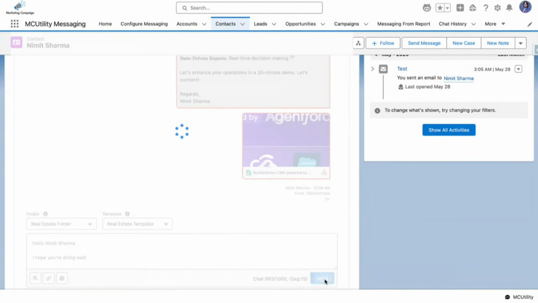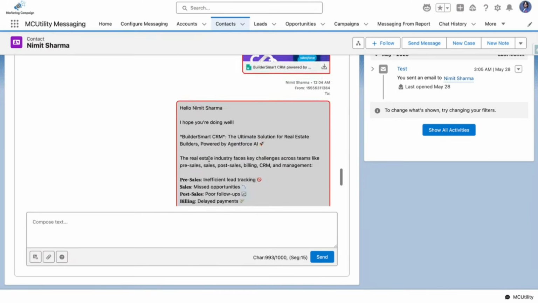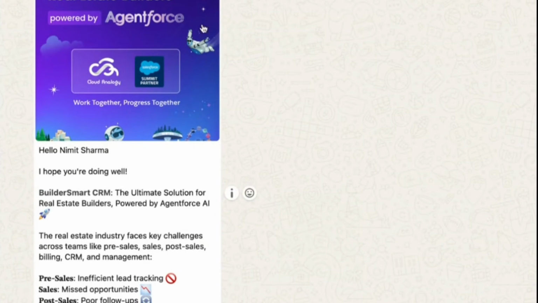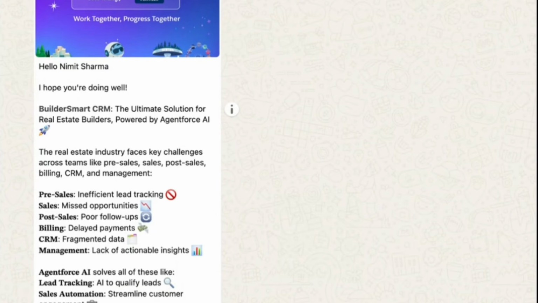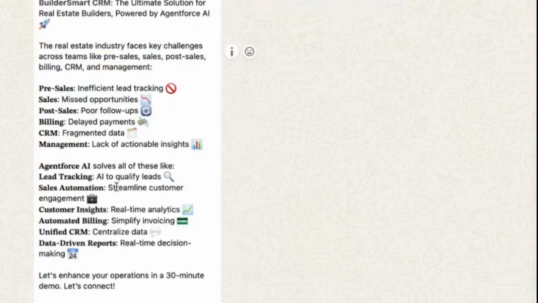So this is a particular template. I can run the entire WhatsApp template, right? And I can share it across, right? So here I've done this. So you can see this message template which I have just received, right? I can read more as well. These are all the templates which you can use.